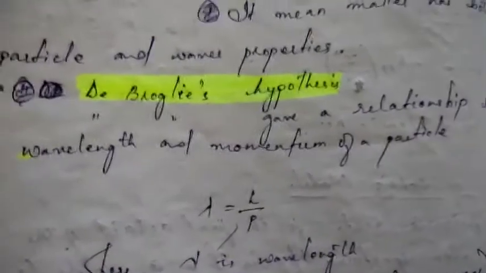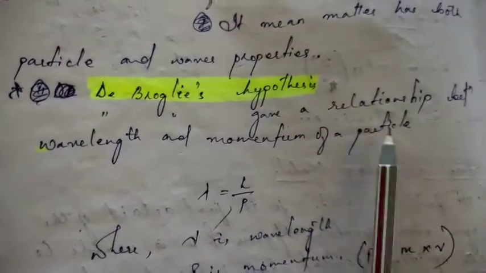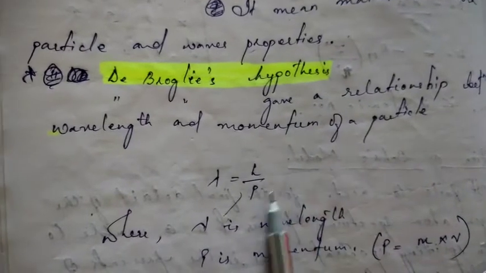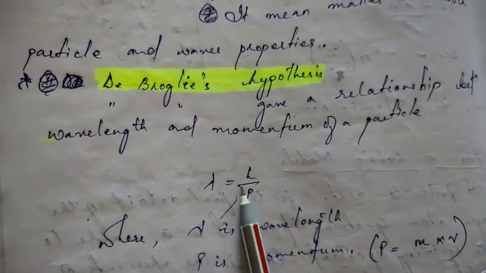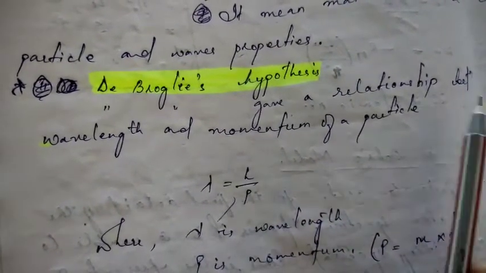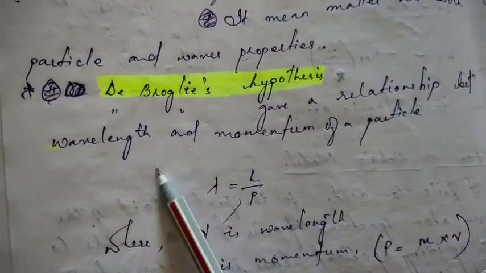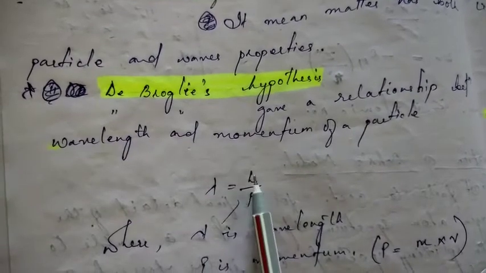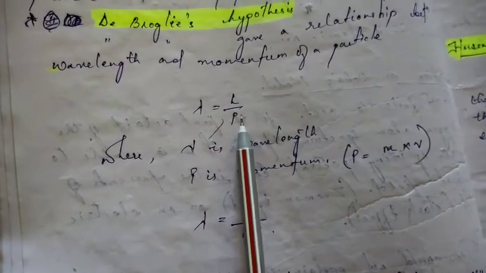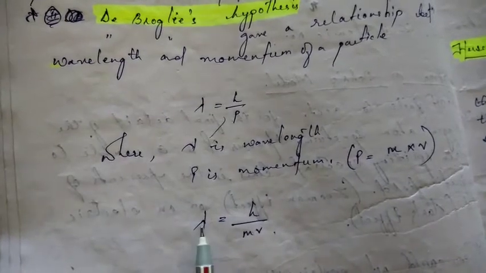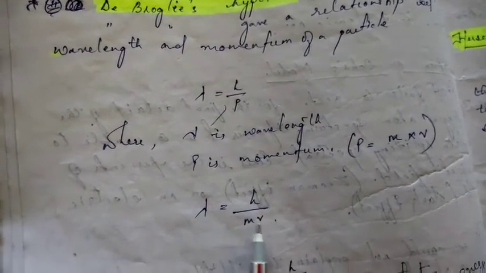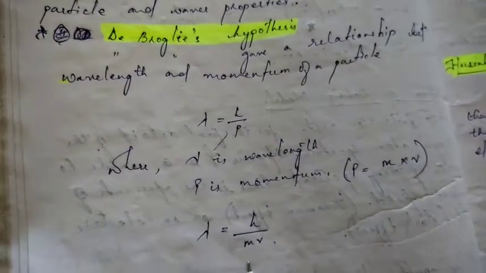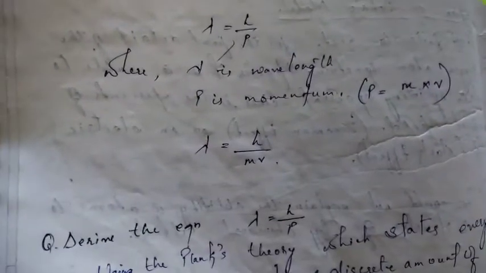The next one is de Broglie's hypothesis or de Broglie's equation, which is lambda equal to h by p. It gives the relationship between wavelength, that is lambda, and momentum, that is p. h is a constant. Now you know that p is equal to mv, so lambda equal to h by mv. So this is the de Broglie's equation you have to remember.